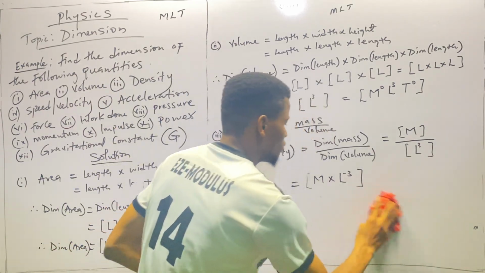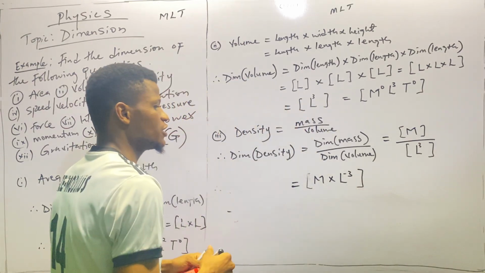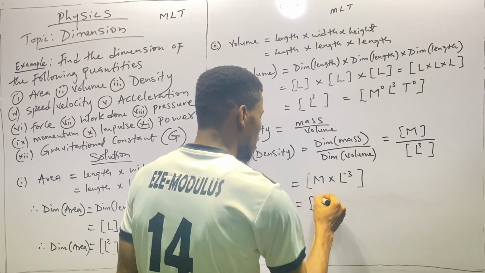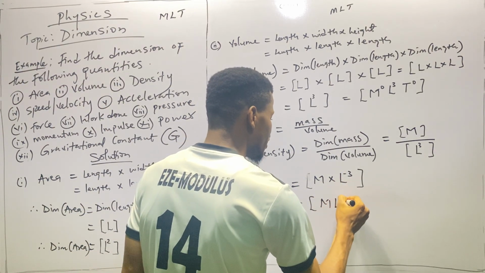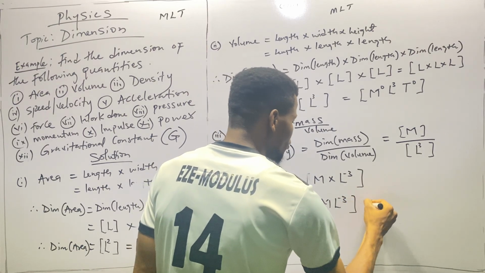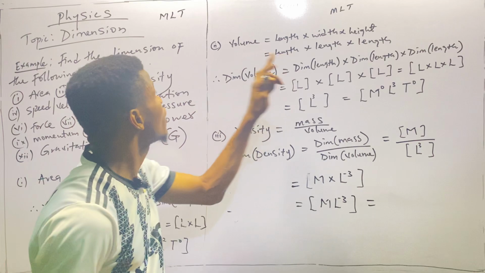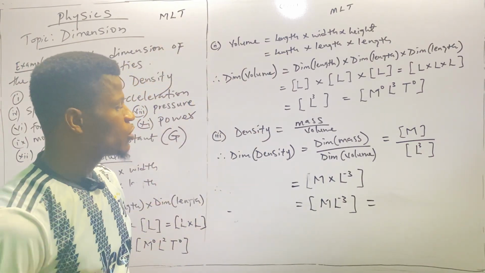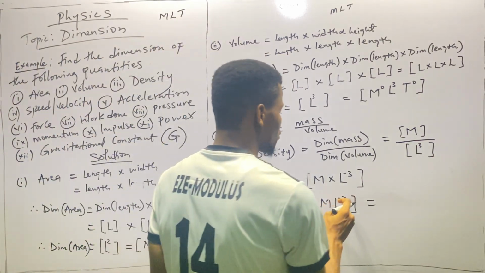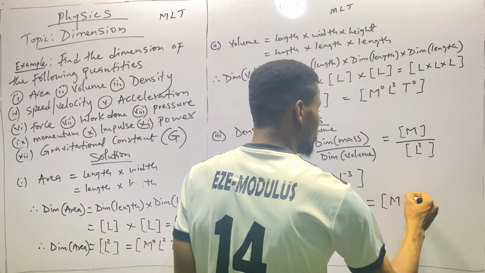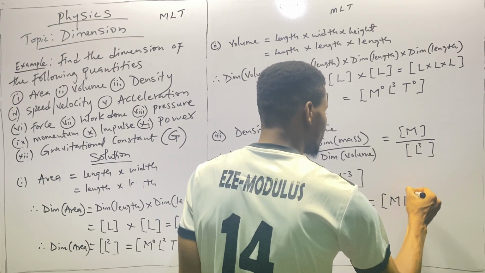Okay. So here, if we do the multiplication, we'll be having M L raised to power negative 3. So that should be our final answer, but we need to put it in a standard form, in form of MLT. We already have M here, we already have L, so this should be M L raised to power negative 3.